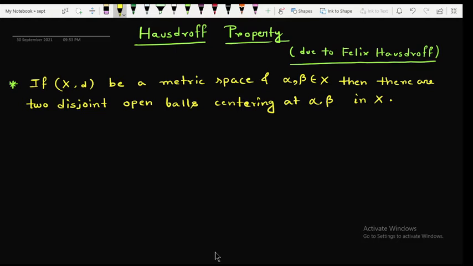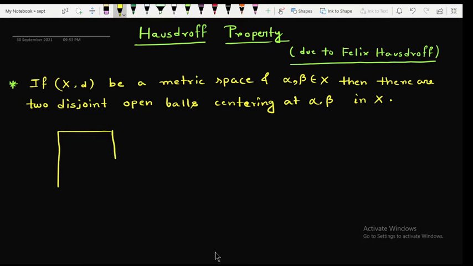This property tells us that if (X, d) is a metric space and alpha, beta are two points in that metric space, then you can always construct two disjoint open balls centering at alpha and beta.